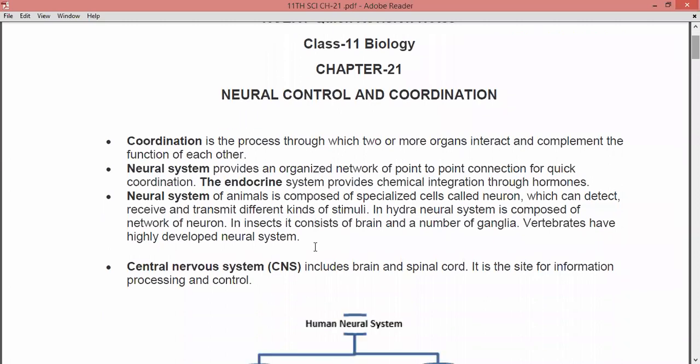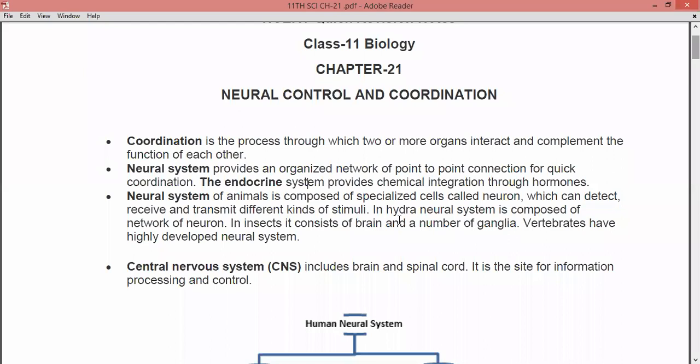Coordination is the process through which two or more organs interact and complement the function of each other. So, what exactly is coordination? We are going to see about neural control and coordination. Before going to the main topics, we need to understand what exactly neural control is as well as what coordination is. Coordination is the process through which two or more organs interact and function with each other.